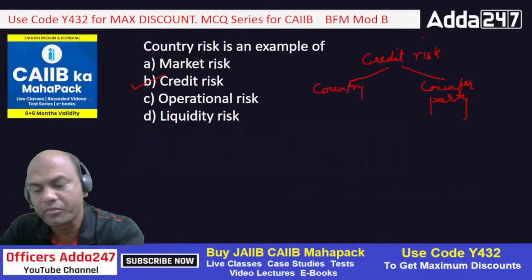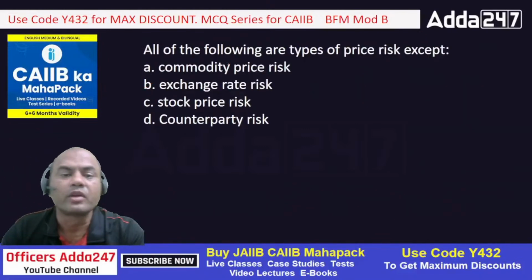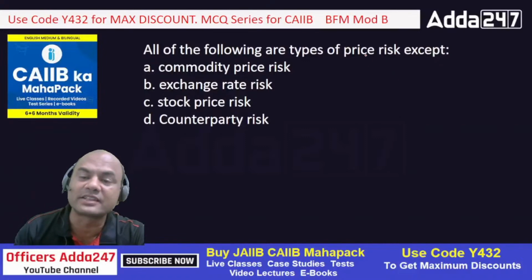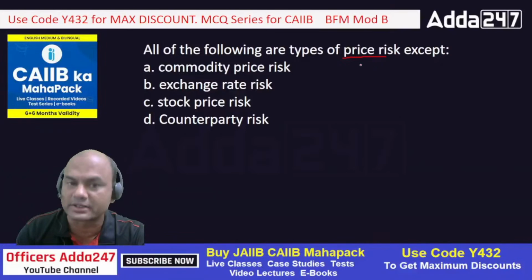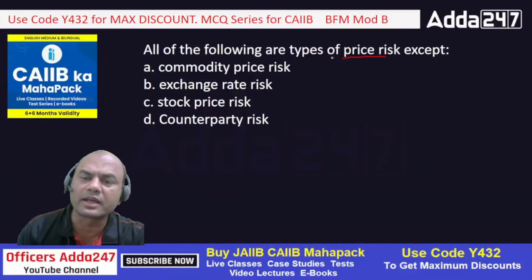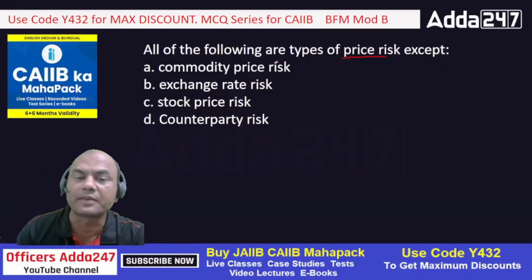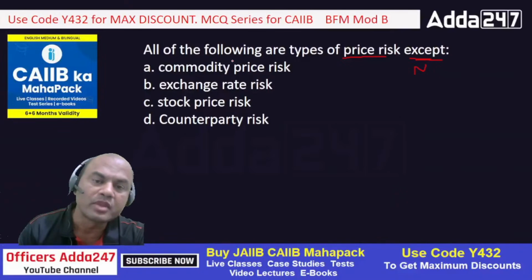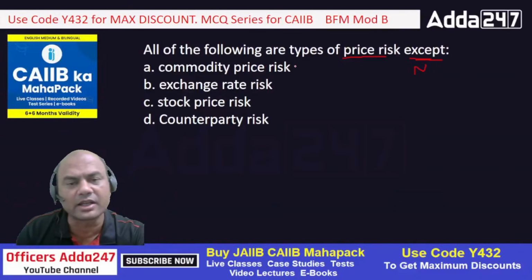So all of the following are types of price risk, except. Price risk means what is related to lowering of prices. So which of the following are types of price risk, except, we want. So commodity price risk, is this a type of price risk?